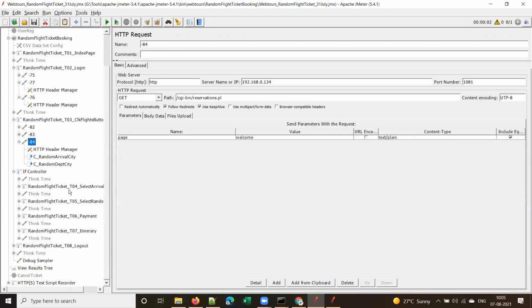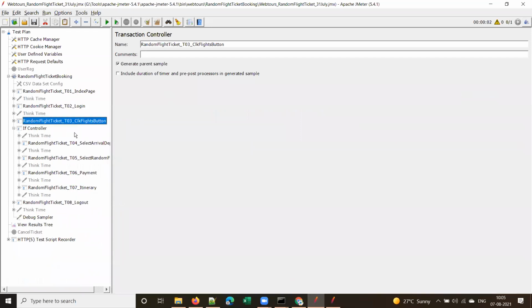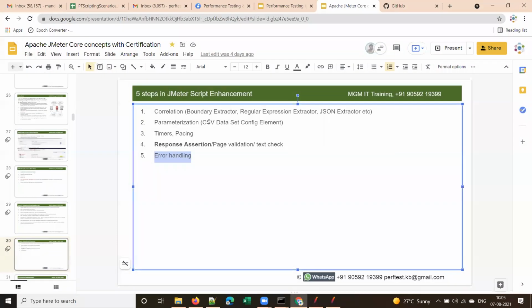Okay. That is the other way to do that, right? So this is nothing but error handling. This is what we call error handling, and it is very important for interviews. They will ask what are the steps in script enhancement.